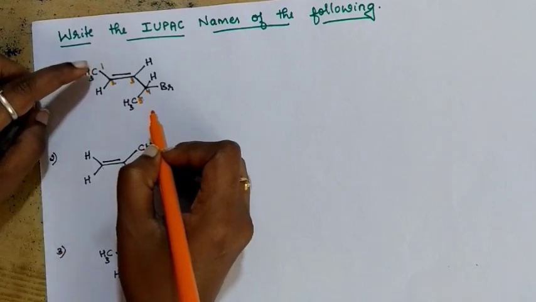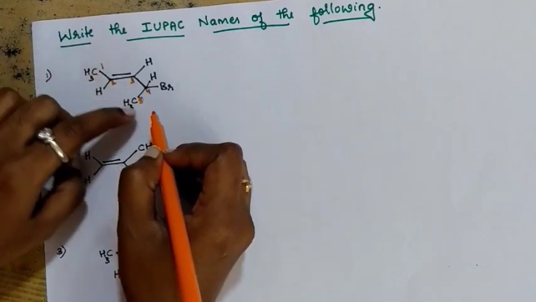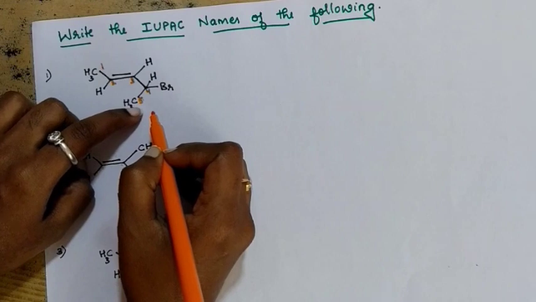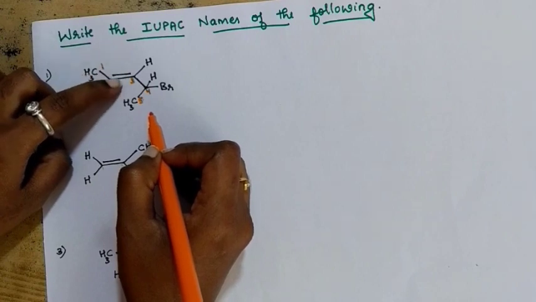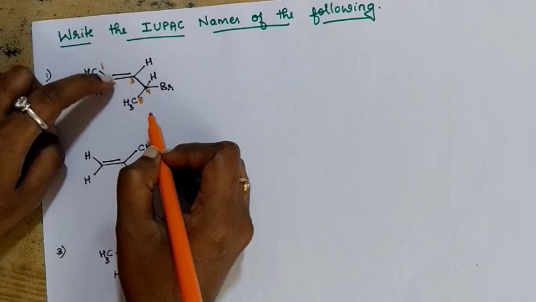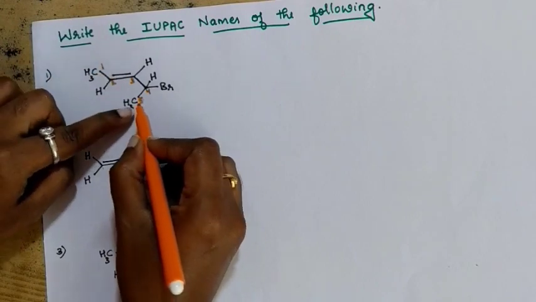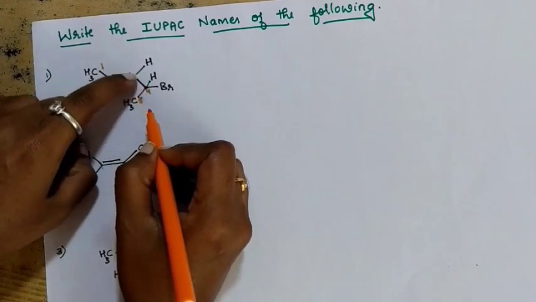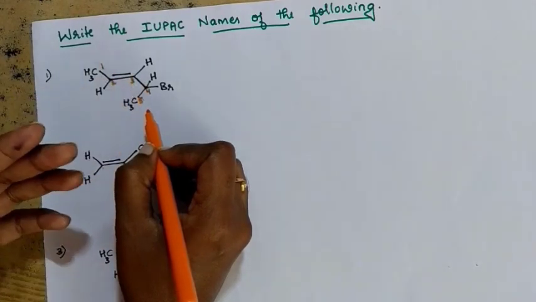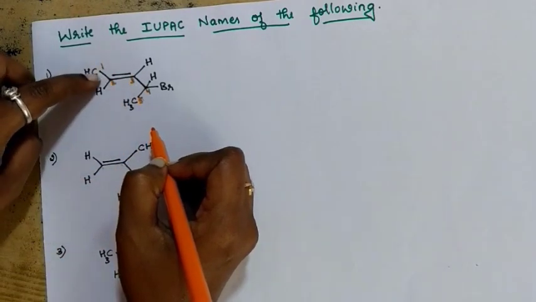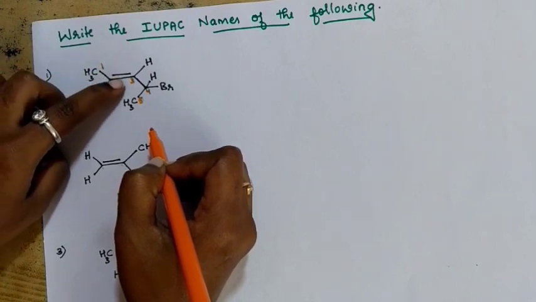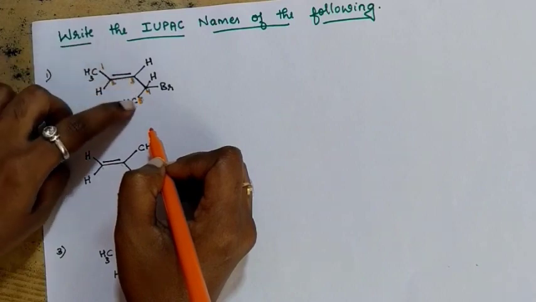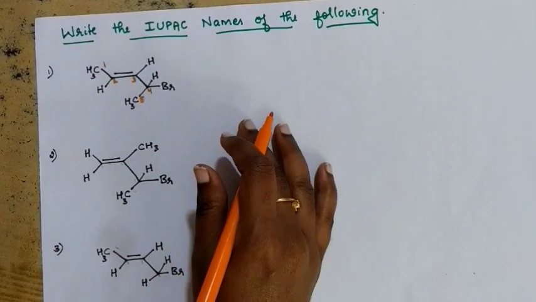And why did I start numbering from here itself? Why not from here? As I said, double bond must get the first priority and it must get the least number. That is why I am trying to give the least number for the double bond. If you start numbering from here, it will be like 1, 2, 3. In third position, double bond will be there. But if you start giving number from here, in the second position, double bond will be present. So the priority goes to double bond, no? That is why numbering is like this. So in a continuous chain, 5 carbon atoms are there.